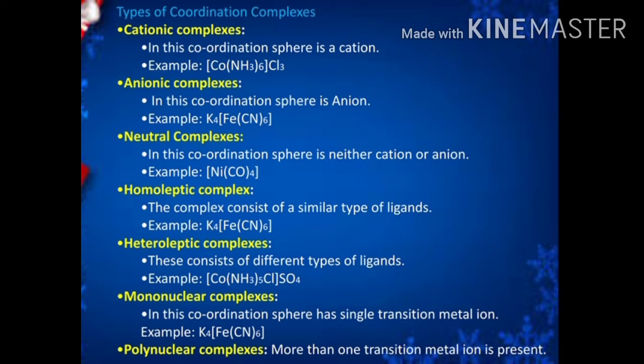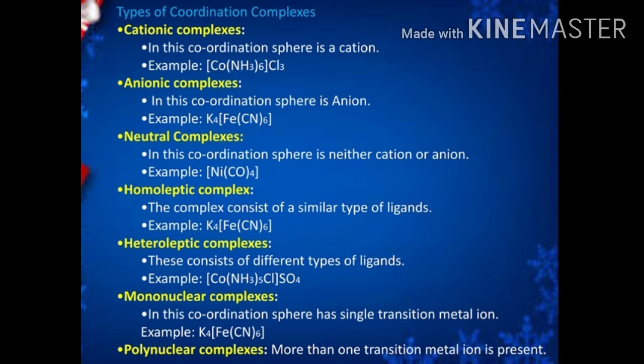But [Co(NH3)5Cl]SO4. Here, the coordination sphere is [Co(NH3)5Cl]2+. That is a cationic complex. Here, the central metal atom is Co, ligands NH3 as well as chloride ions also.